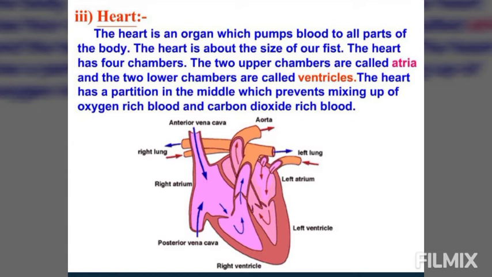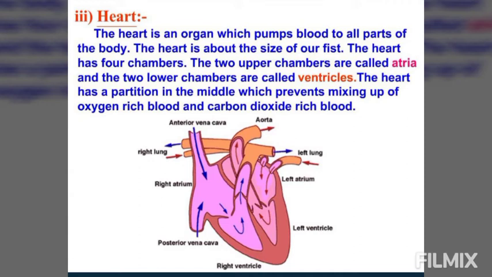Let's study the structure of the heart. Our heart is divided into two halves. Each side of the heart has two chambers. The upper two chambers are called the atria, singular atrium, or auricles. And the lower chambers are called the ventricles. There are valves between the auricle and the ventricle on each side.